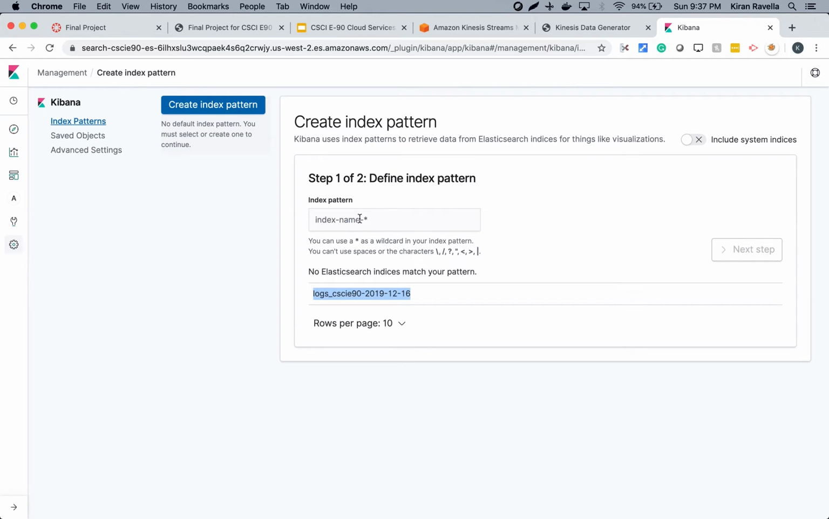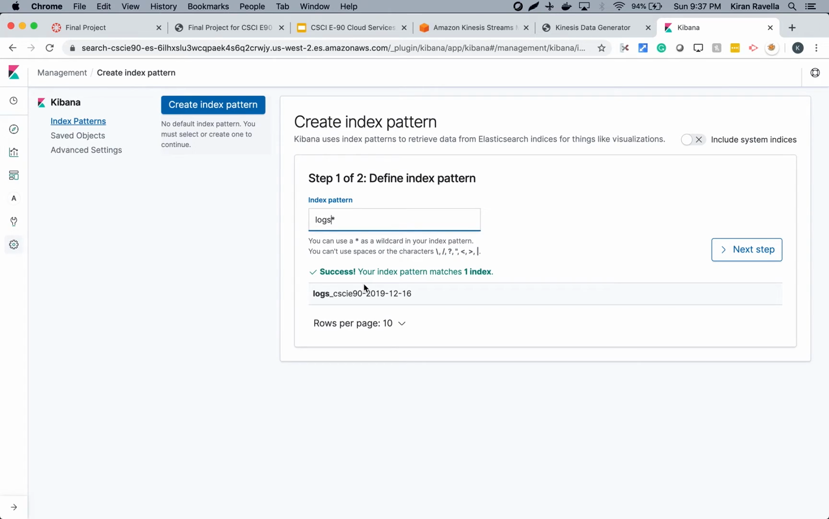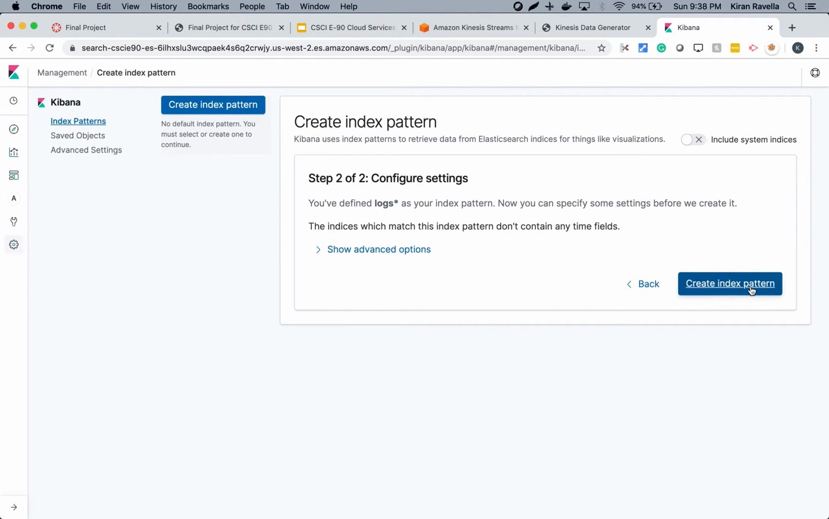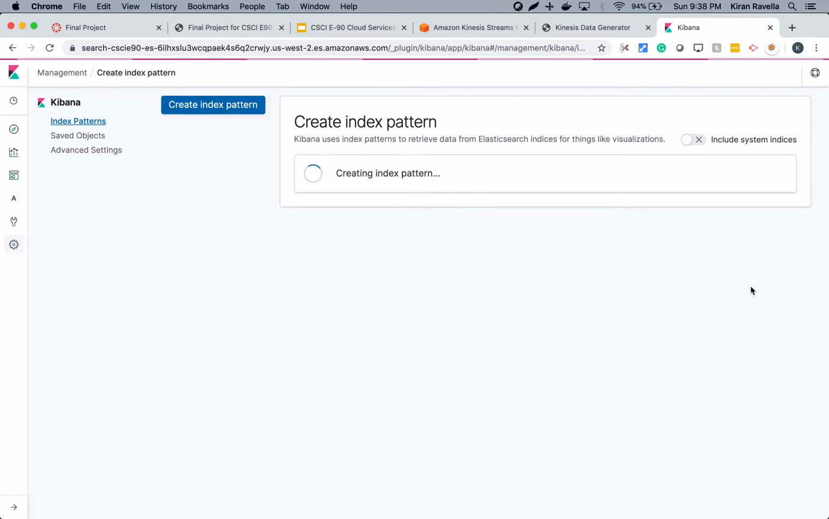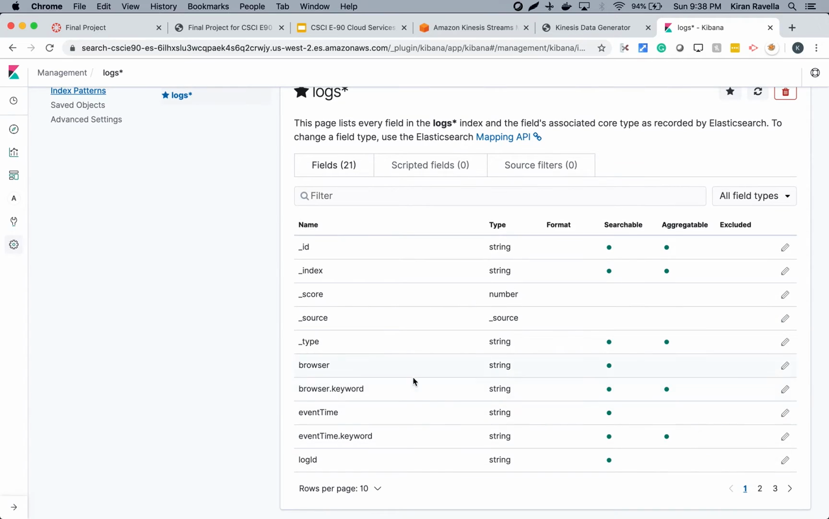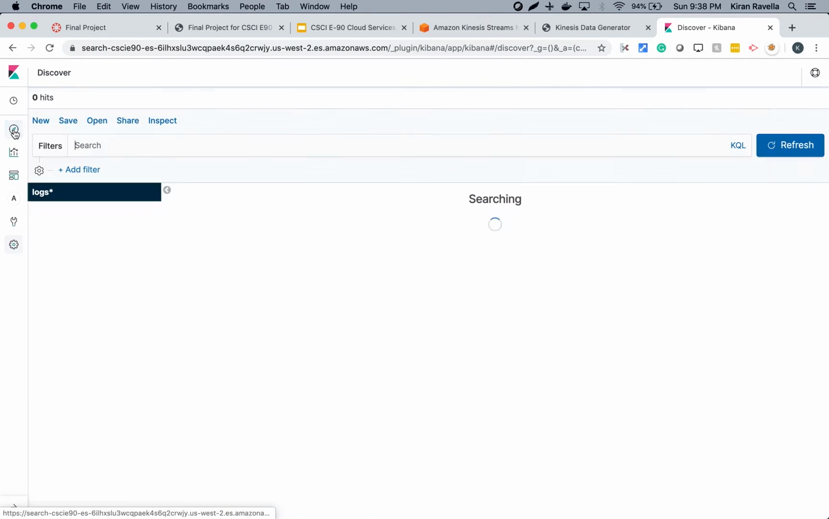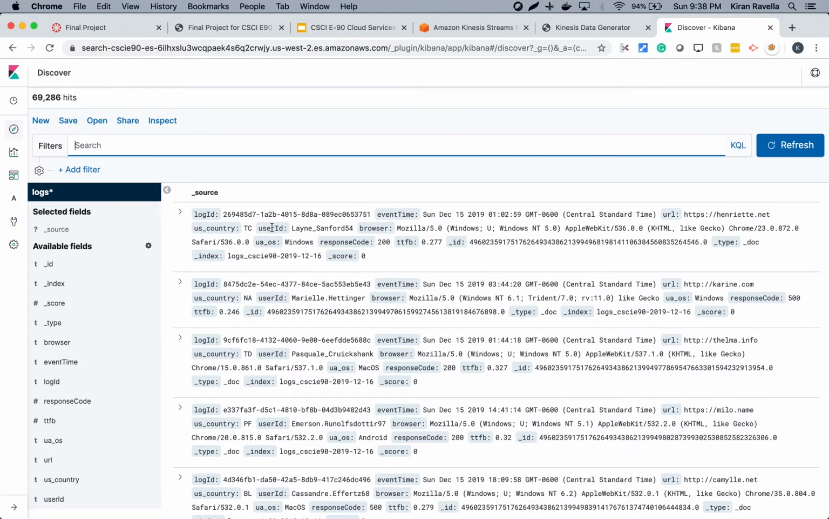Already persisted in Elasticsearch. So the first thing we do is create the index pattern. This will be used for searching and building dashboards. So we click next step and click on create index pattern. So it is creating the pattern. Once the pattern is created, these are all the fields, and it identifies the type of each field. So the index pattern has been created. We can go into the Discover tab here and start looking at the data.